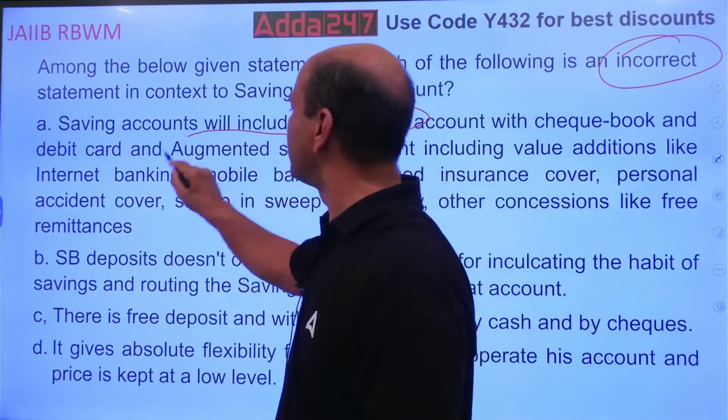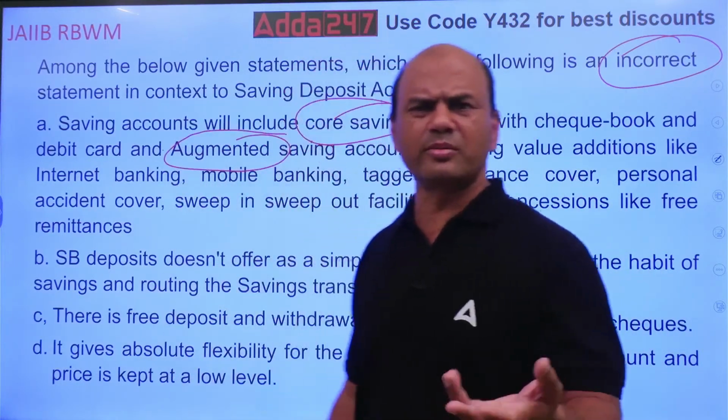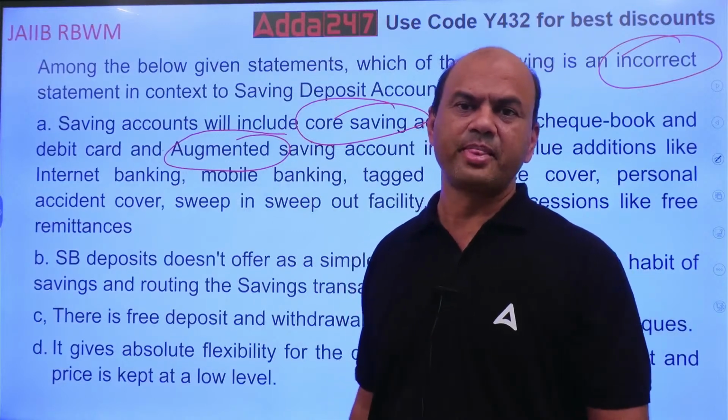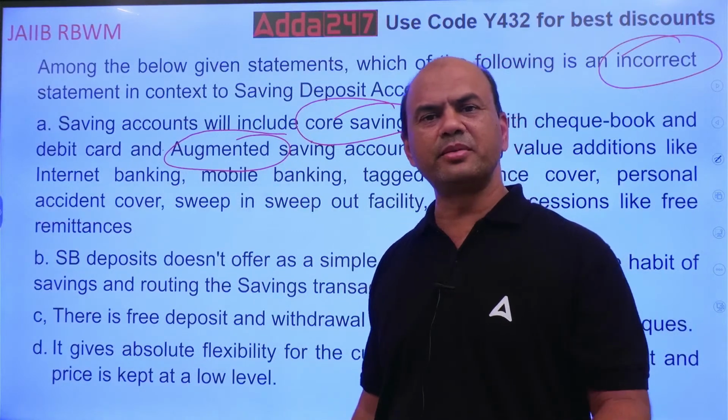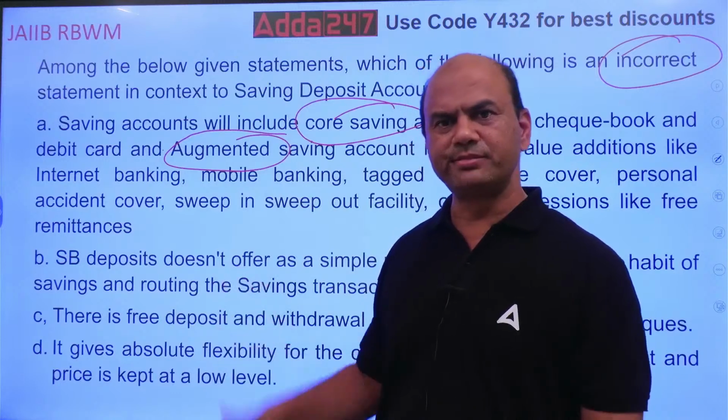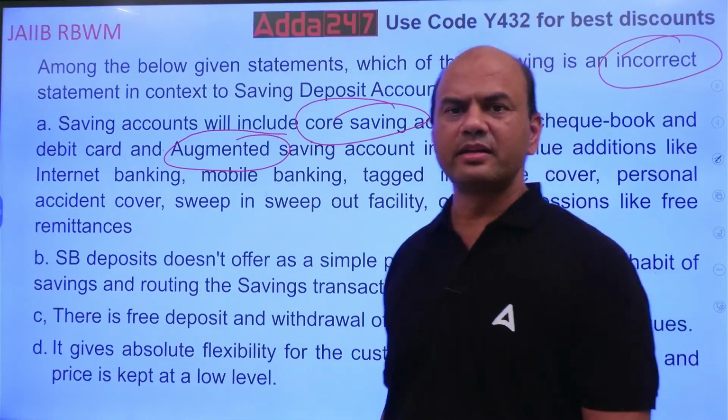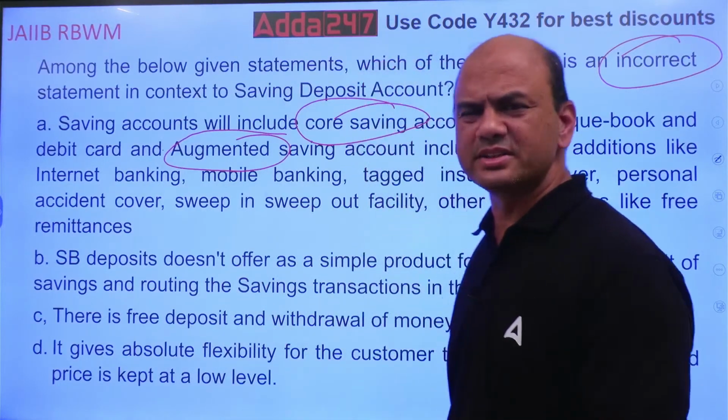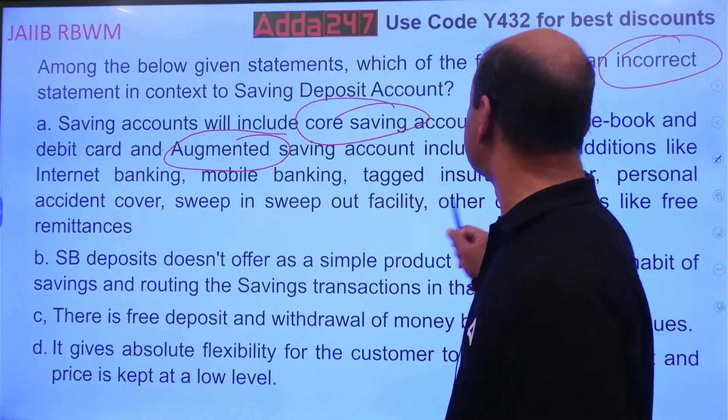Second, augmented savings account. What is augmented savings account? Means normal MAB savings accounts. MABs we have now, 10,000 MAB, 5,000 MAB. In that MAB savings account, you give all the features to the savings account holders.